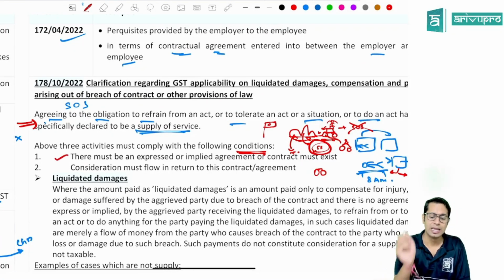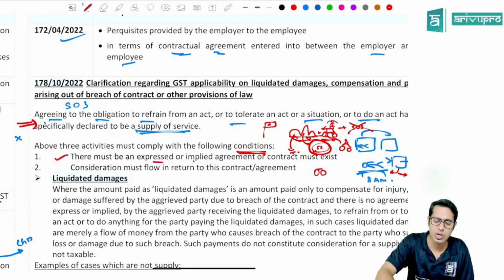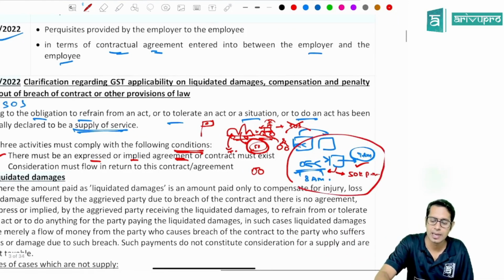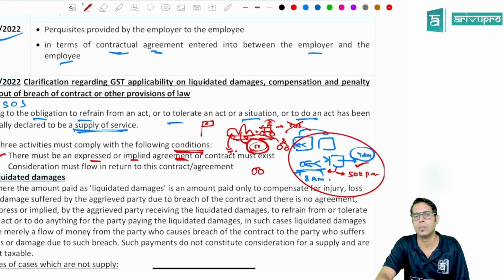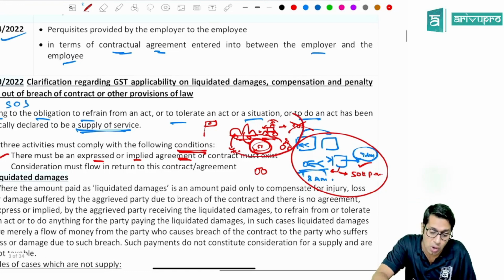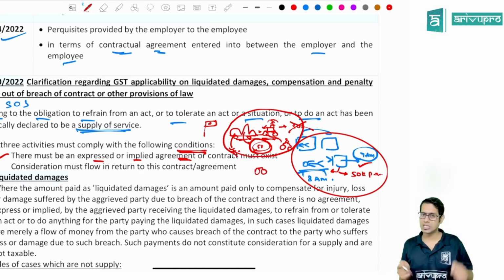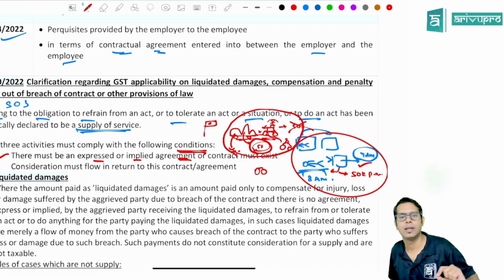What conditions, sir? There should be an express or implied agreement. In the first case, the school told me, I am going to pay you money for tolerating. Here, there was no agreement between these two people. Meaning, there was no agreement between the person driving the car and the lady telling her that if you hit my car, you will have to pay the money to me.